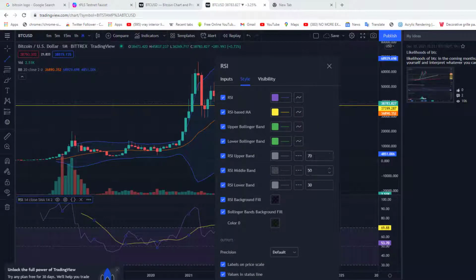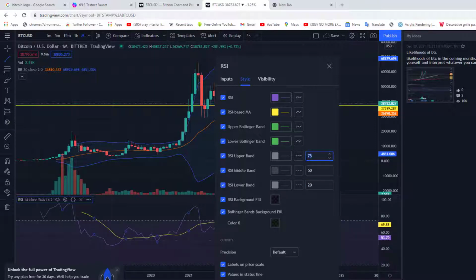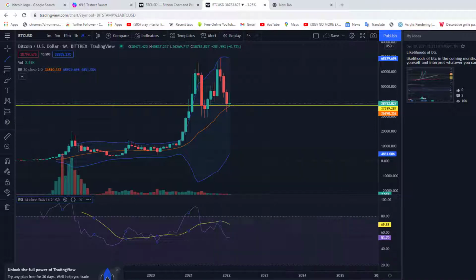So this is it. We come here, then RSI upper band. Instead of 70, I'll put 75. Then I'll leave the middle. I'll put the lower to 20. Or I can even add it to 80. Let me put this to 80 and make this 20. So we have it this way.